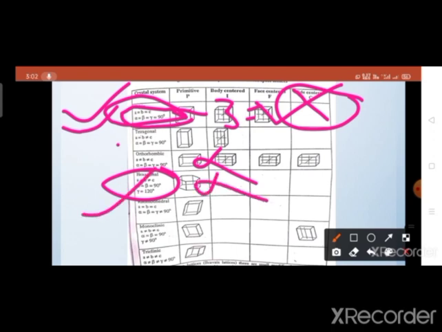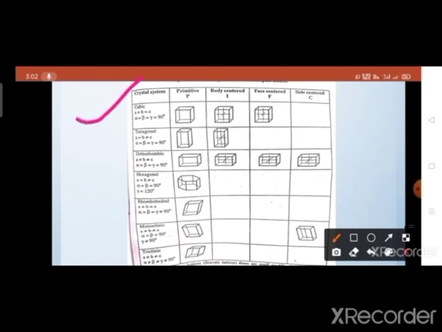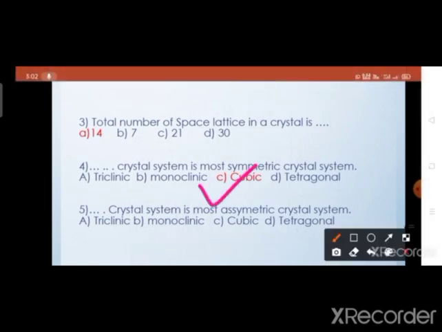And in the rhombohedral system, a is equal to b is equal to c, but the interfacial angles are different. So this is a half symmetrical system, not the most symmetrical system. So this option is also cancelled. In the monoclinic system, a is not equal to b and b is not equal to c, so this option is also cancelled. In the triclinic system, the axes and also the interfacial angles are different, not equal, so this option is also cancelled. It means the answer of this question is the first one, that is, the cubic crystal system is the most symmetric system. So option C is the correct answer.